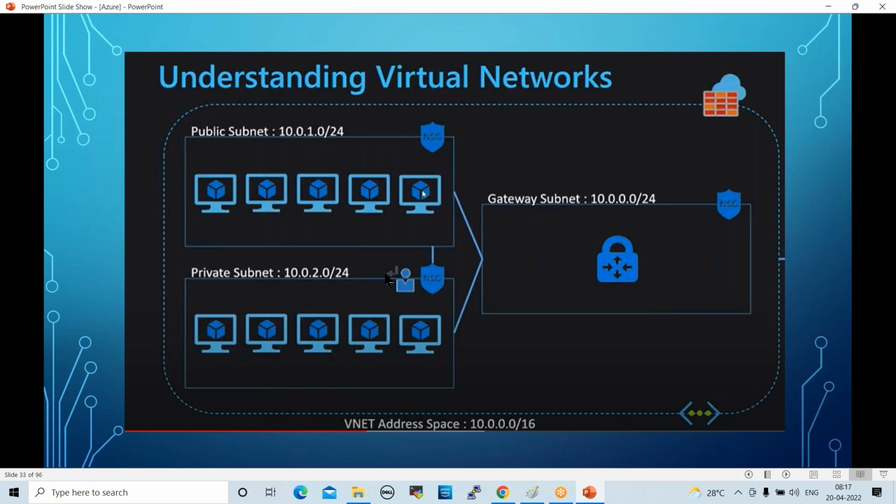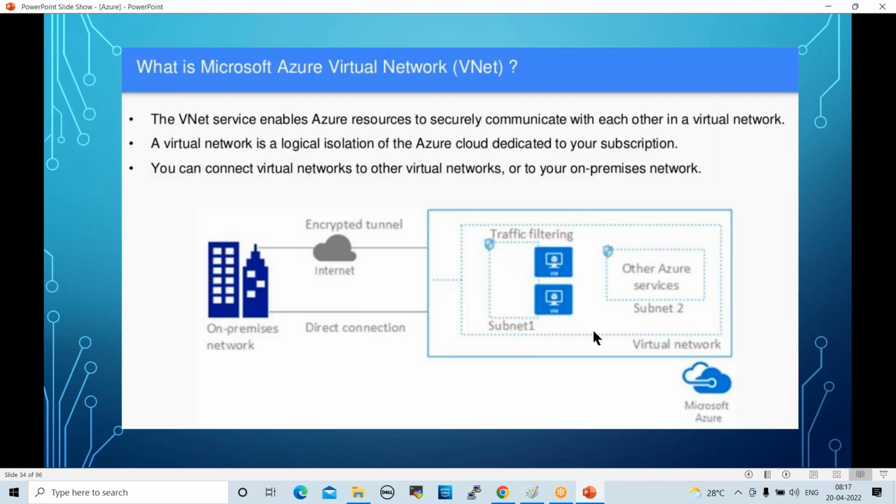This is the VNet address space. This is the subnet address space. For VNets, most of the time we use /16 only. 10.0.0.0/16 means around 65,531 IP addresses we can accommodate. But here /24 means 256 IP addresses. Within the subnet, we can hold 256 IP addresses. Yeah, next one.